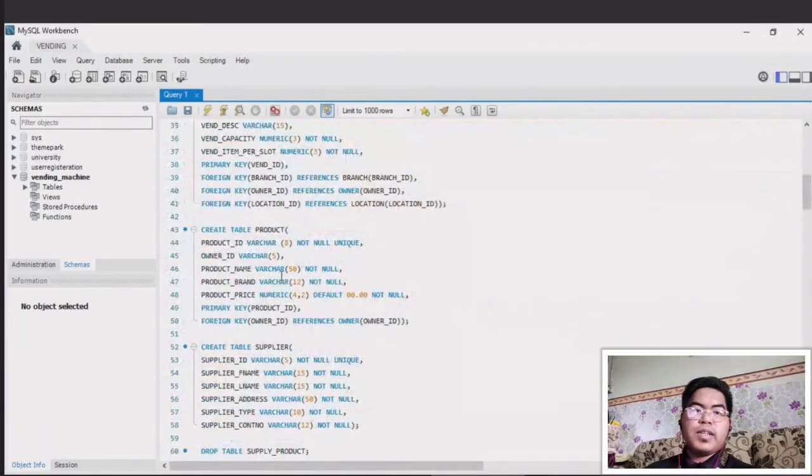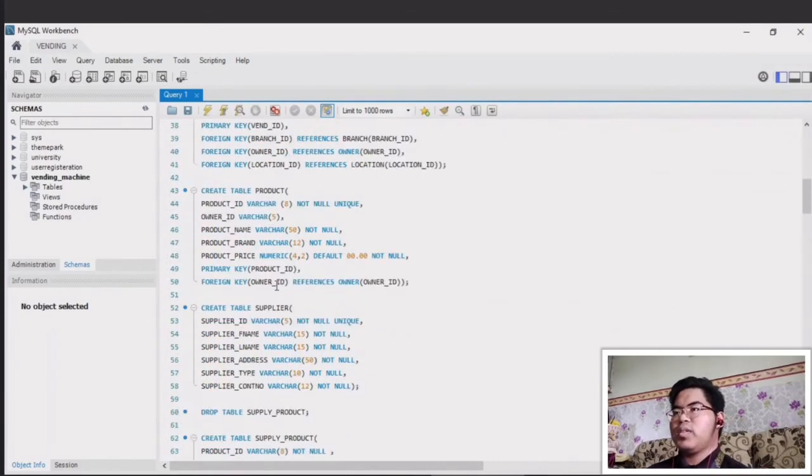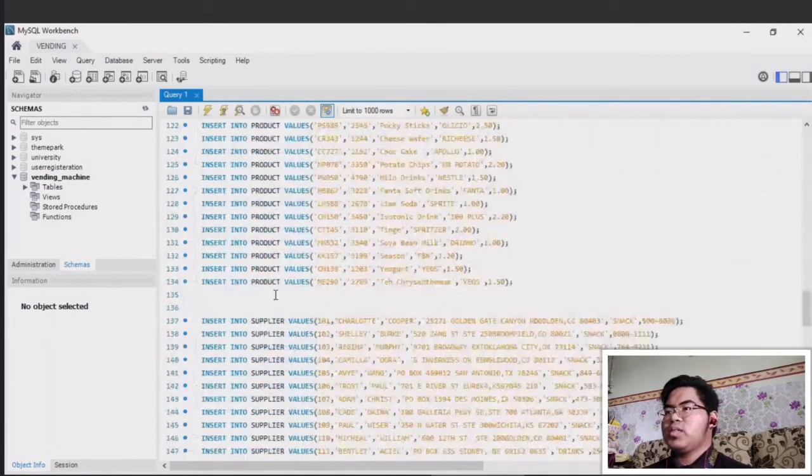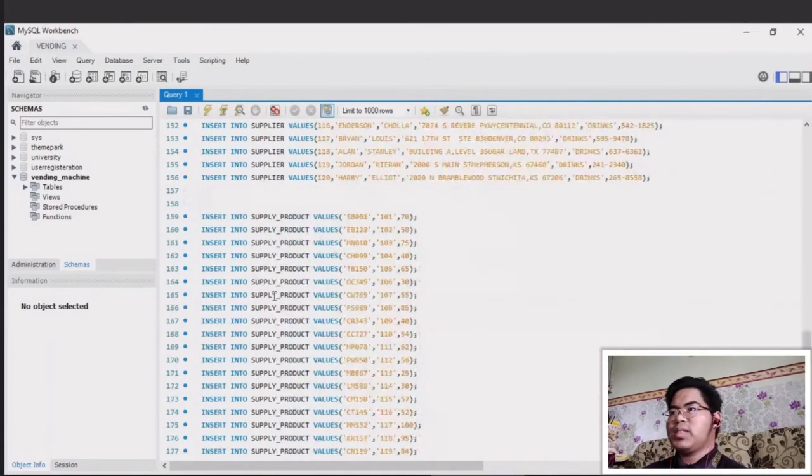Other than that, we also use the drop command, such as this one, to drop a table. The drop command is used to drop a table or also drop a database. So we also have delete, alter, and add, which change the structure of the database.